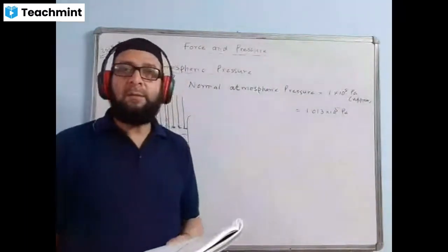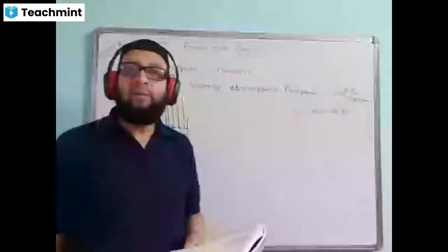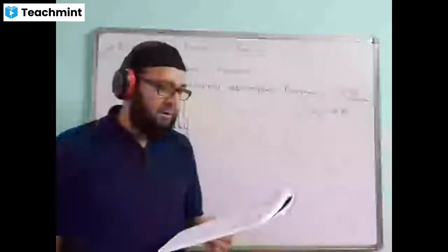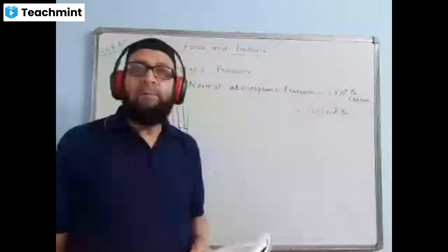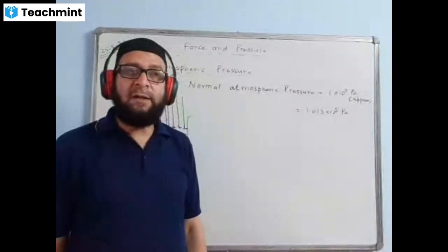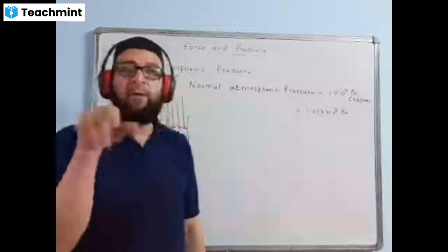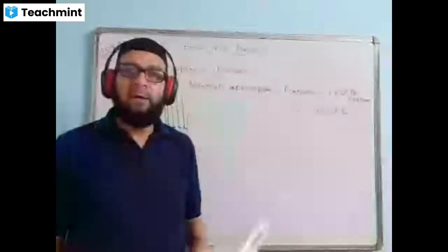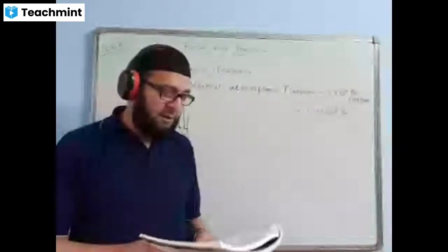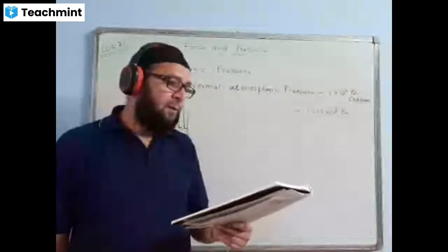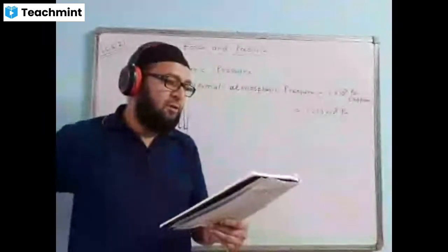Okay, now part C. Moment of force is equal to force into perpendicular distance of force from the pivoted point. Is this correct? It is correct. Moment of force is also called turning effect or torque. Formula I have given already, force into the perpendicular distance, F into D. So please learn that formula also well. So C is correct. Now D. Yeah, moment of force is equal to F into D.